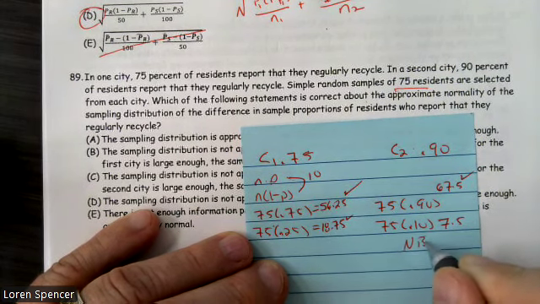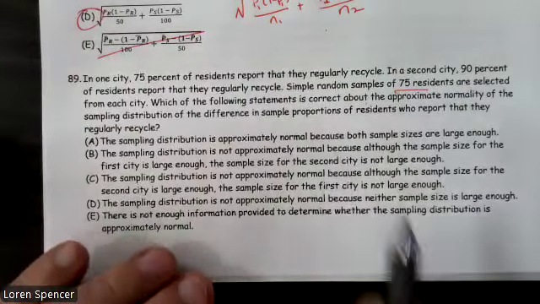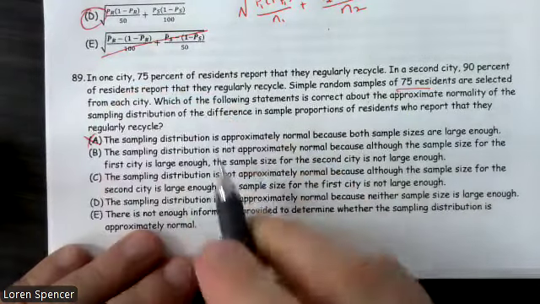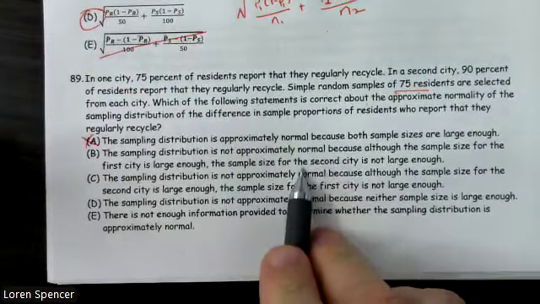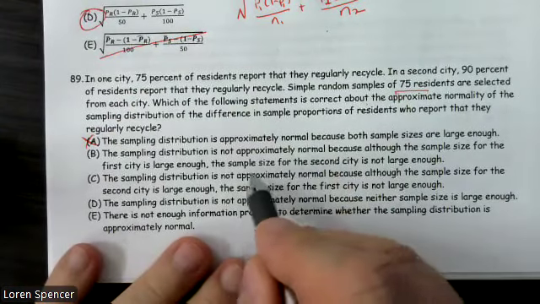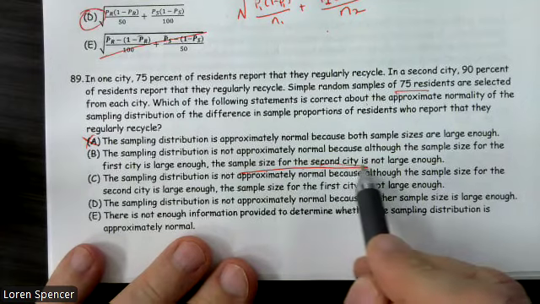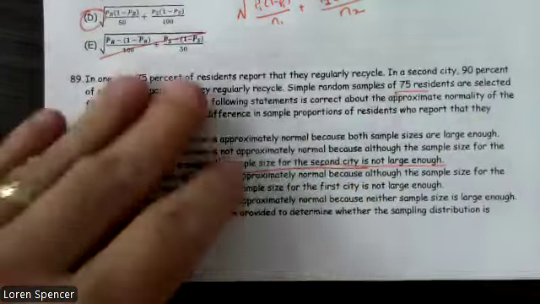Not big enough. So both samples are large enough? No. The sampling distribution is not approximately normal because the sample size for the second city is not large enough. So for 89, the sample size for the second city is not large enough, even though it is large enough for the first one. All right.